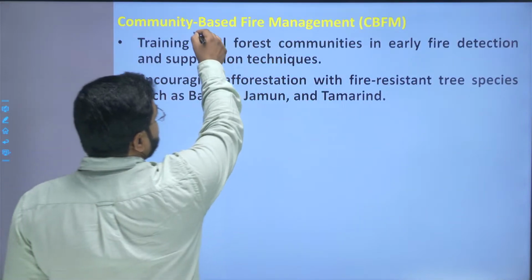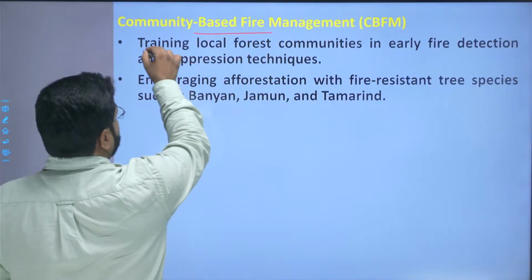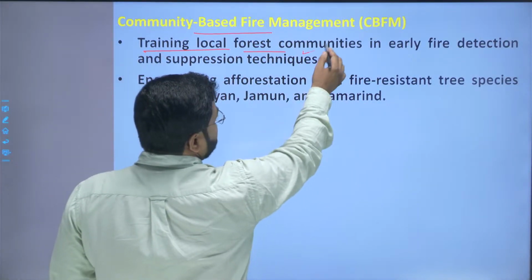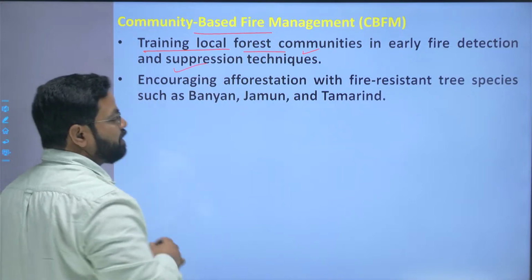Next, community based fire management system. Here, training the local forest communities in early forest fire detection and suppression techniques.